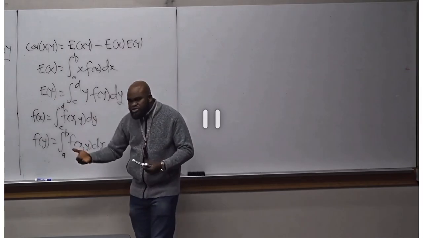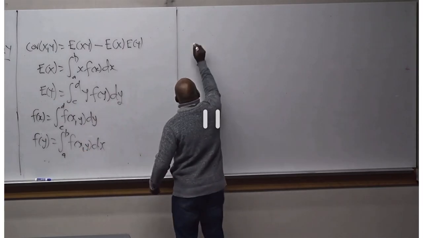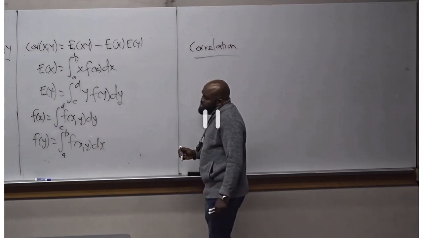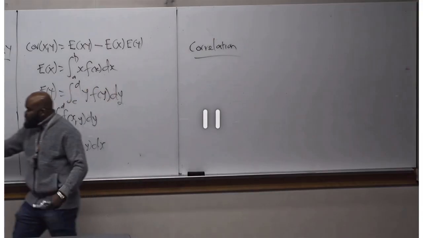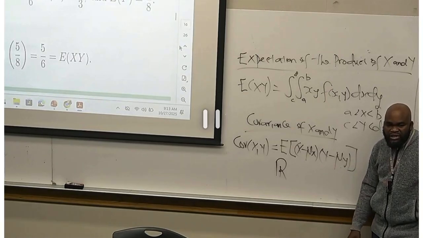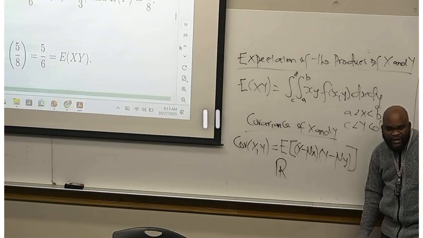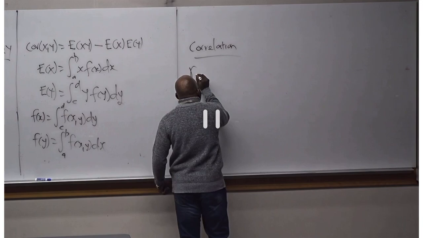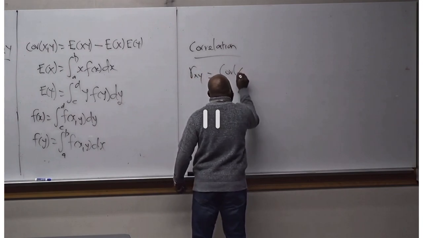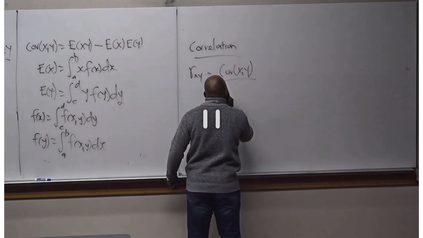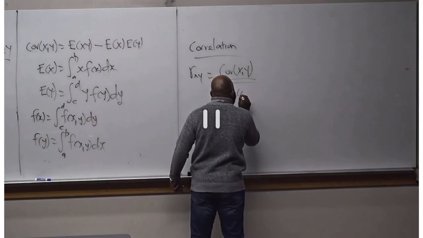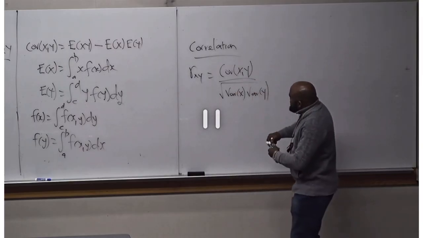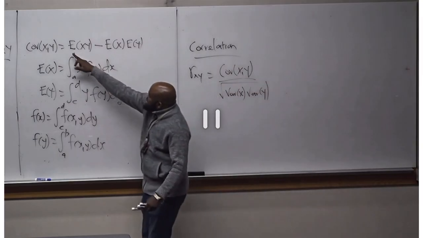Now, if I want a measure of the strength, then I need the correlation. Therefore, if I want to get the correlation, I need to standardize the covariance. So correlation is a standardized covariance. The correlation of X, Y is the covariance of X, Y divided by the square root of the variance of X times the variance of Y. Look at that. The covariance of X, Y, you can get from here.